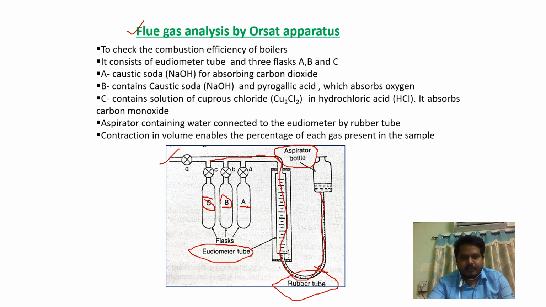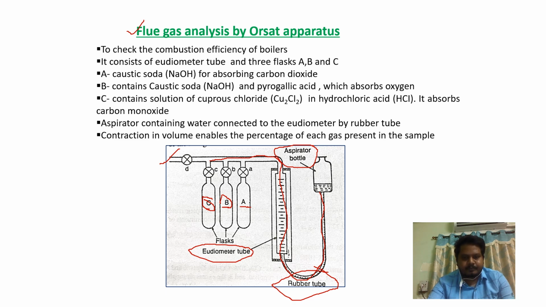When it passes through flask A, it absorbs the carbon dioxide. When it passes through flask B, it absorbs the oxygen. When it passes through flask C, it absorbs the carbon monoxide.